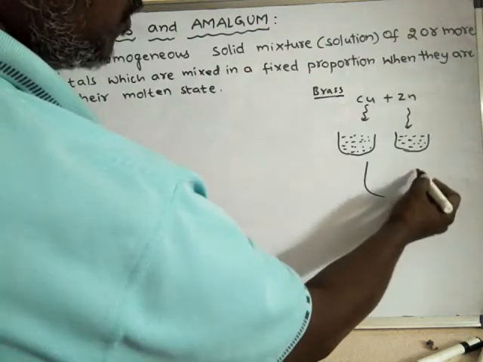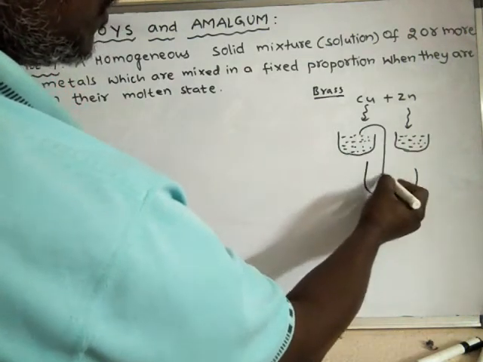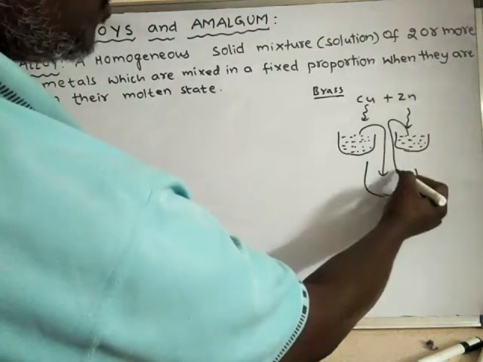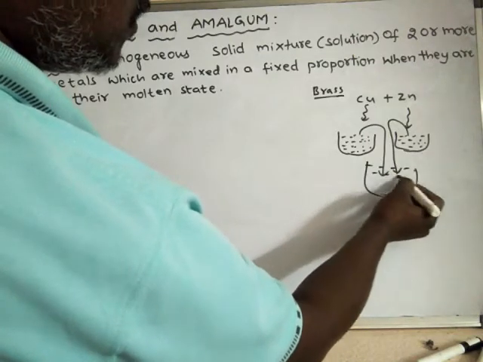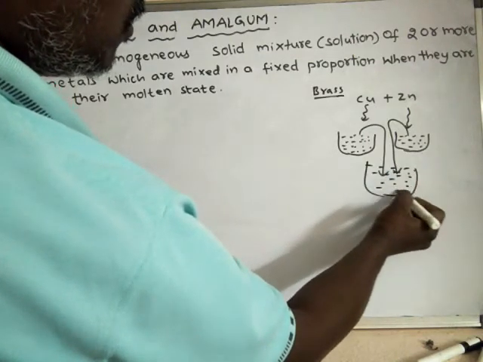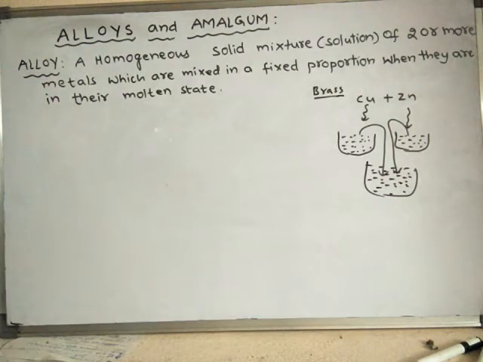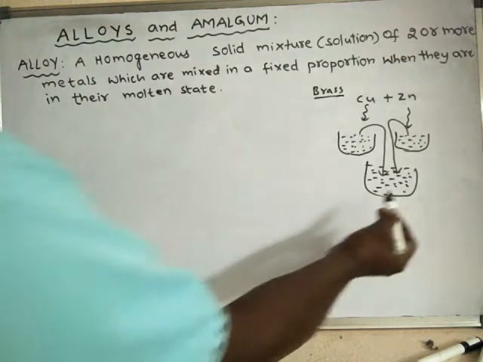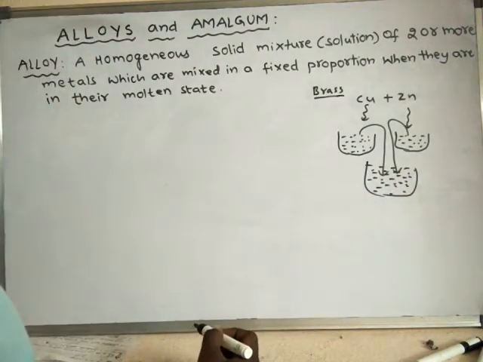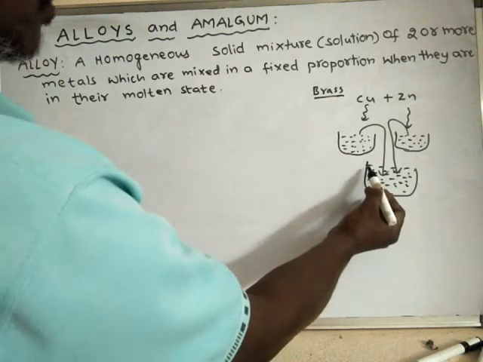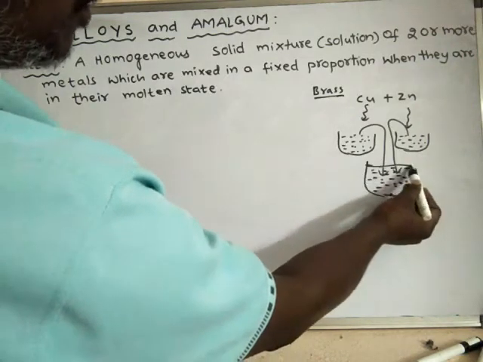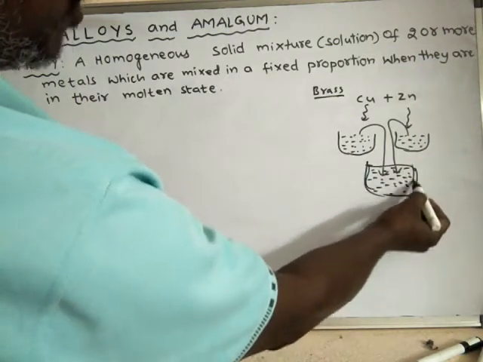Now these two are mixed, molten copper and molten zinc, and they make a uniform homogeneous solution. Upon cooling this mixture, what will it form?